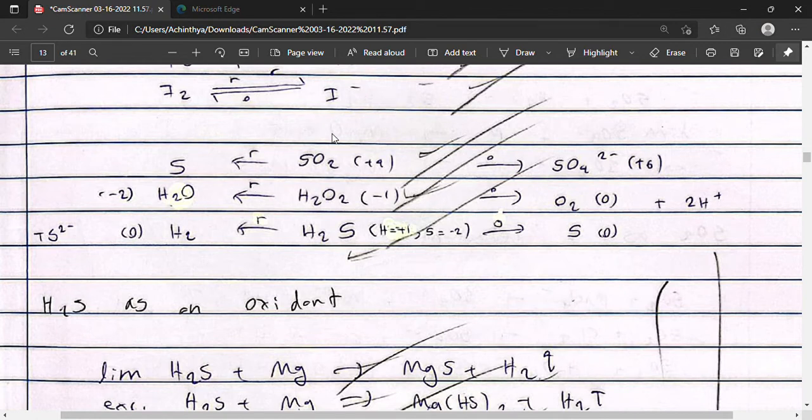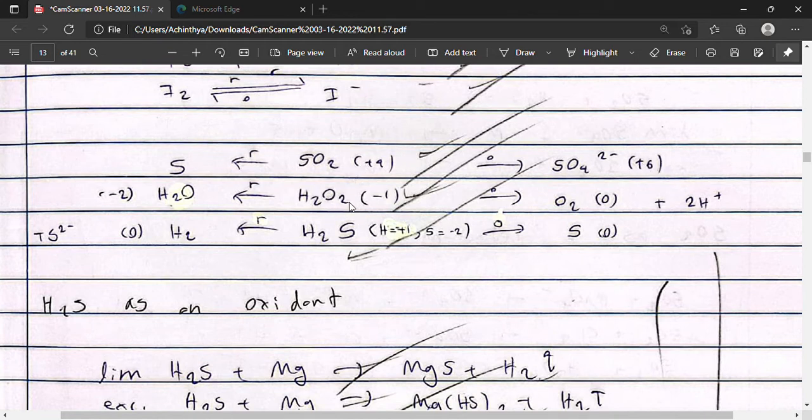The oxidation state of sulfur in sulfur dioxide is +4, and it can be reduced to form sulfur, which is in a zero oxidation state, or it can be oxidized to sulfate ion, which is in +6 oxidation state.